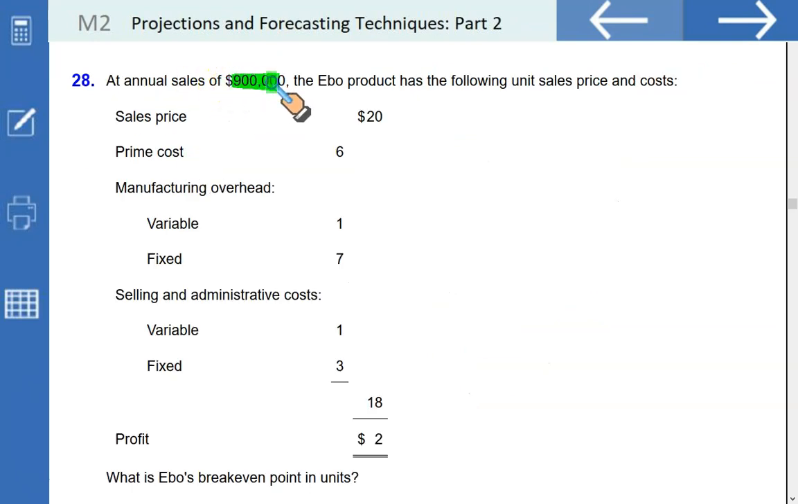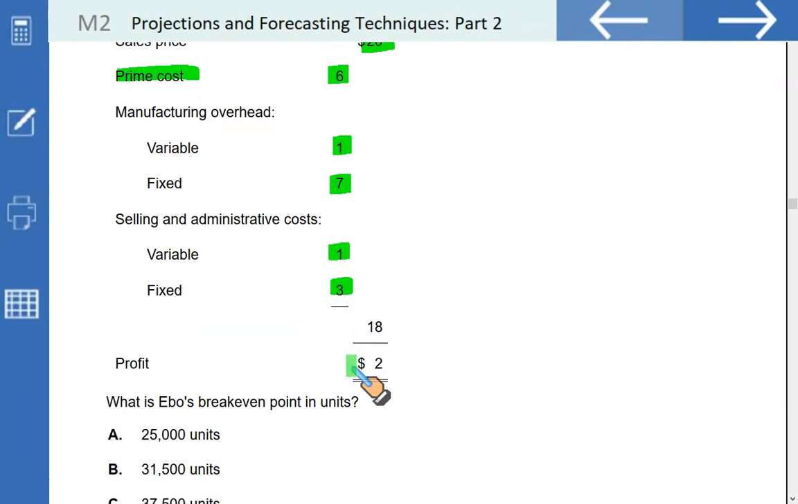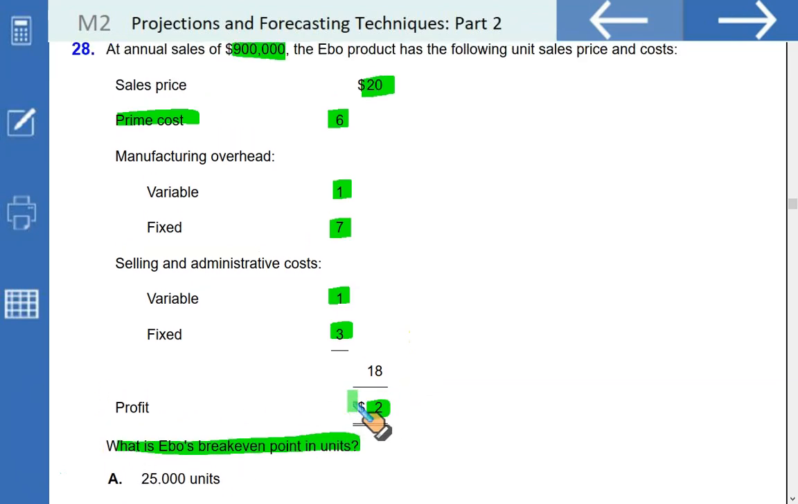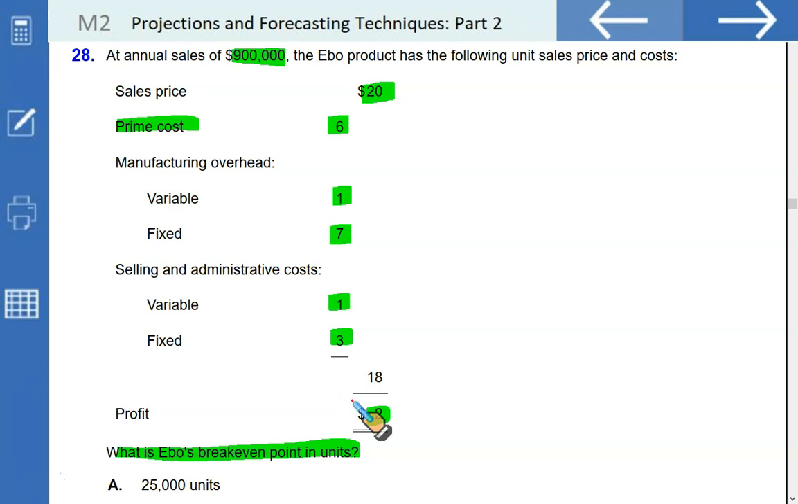At annual sales of $900,000, the EBO product has the following unit sales price and cost details: selling price, prime cost, that is direct material and direct labor, variable manufacturing cost, fixed manufacturing, variable selling and administration, fixed selling and administration, and that's your profit, $2. What is the break-even point in units? You will first need to find out the total fixed cost, which you can find by multiplying 7 and 3 with the number of units sold.